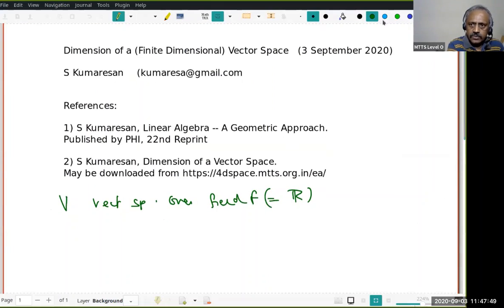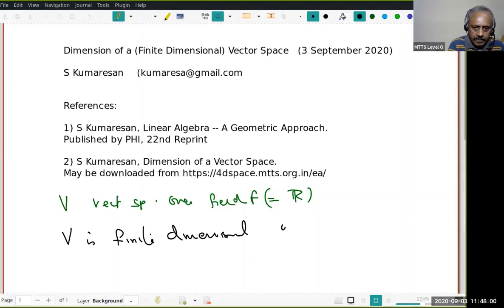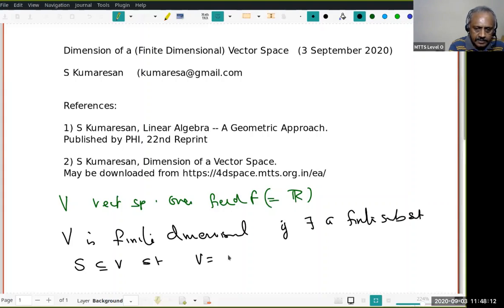We want to define what is meant by finite dimensional. So we say V is finite dimensional if there exists a finite subset, call it S, in V, so that V is the linear span of S.